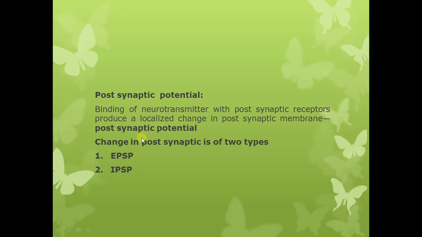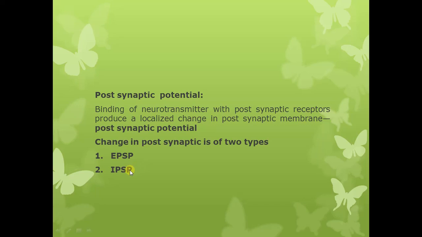The postsynaptic potential can be of two types, EPSP and IPSP. Now what is EPSP? EPSP is an excitatory postsynaptic potential, an excitatory response in the postsynaptic membrane. The other response can be inhibitory.